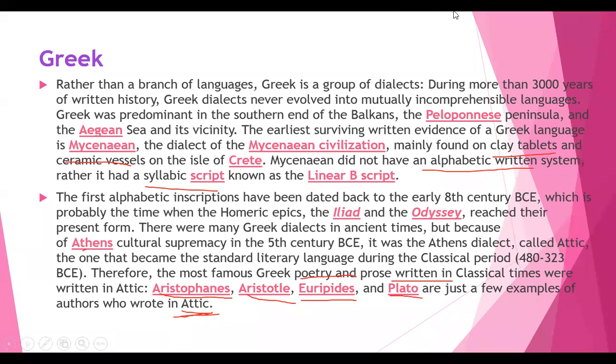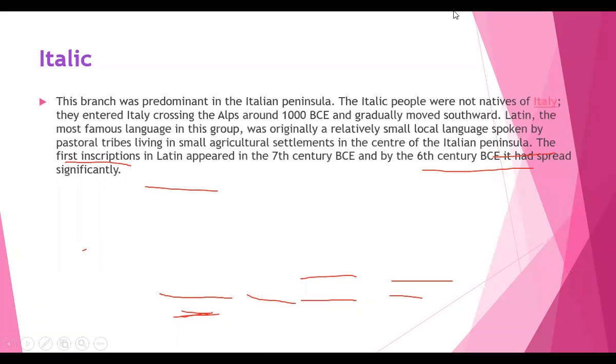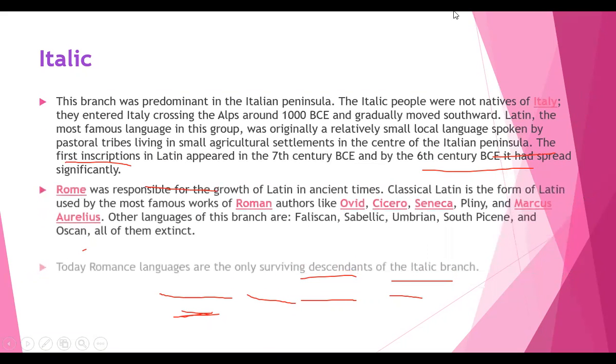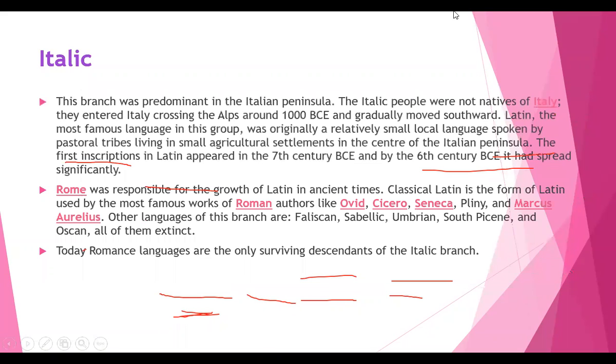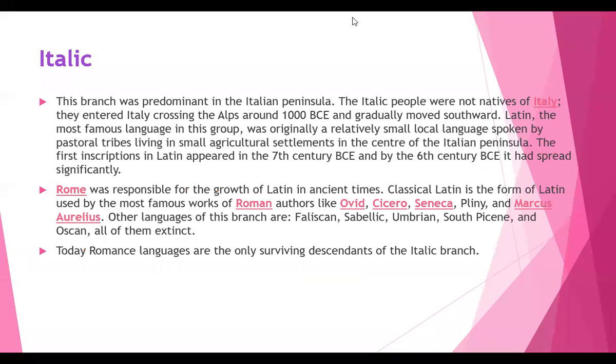Let's see another branch. So Italic. What is the Italic branch? Let us see. This branch was predominant, very important, in which place? The Italian Peninsula. This branch is very predominant in the Italian Peninsula. So the Italic branch is very famous in a particular place, the Italian Peninsula.